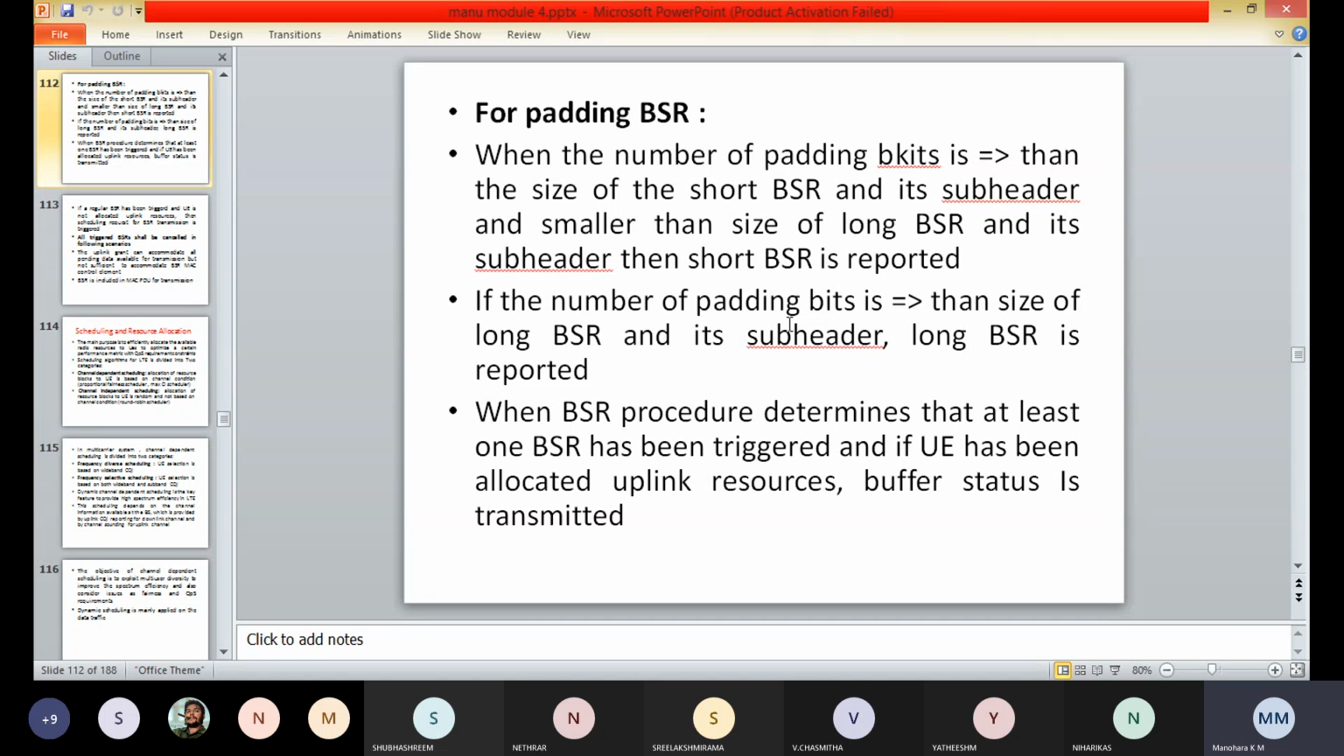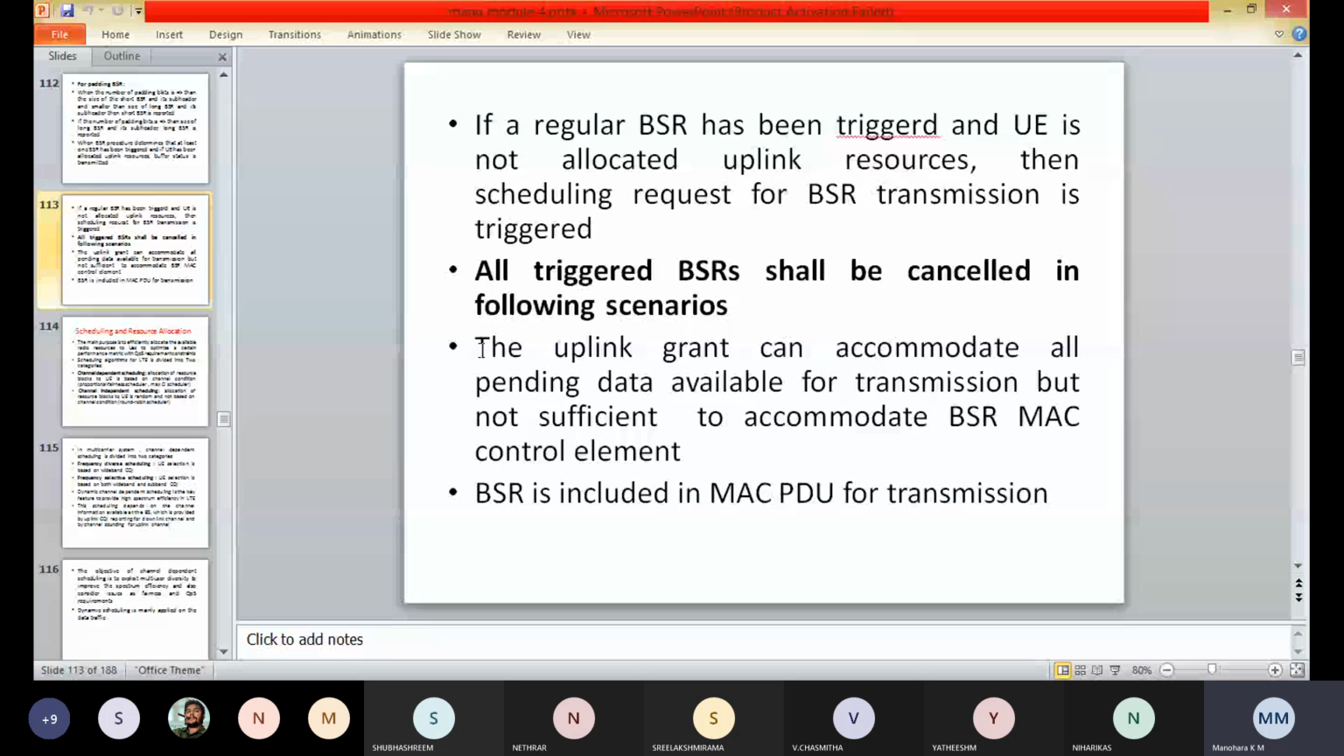So here all the triggered BSRs shall be cancelled in the following two scenarios. First, when the uplink grant can accommodate all the pending data available for transmission, but is not sufficient to additionally accommodate the BSR control element. In the second scenario, the BSR is included in the MAC PDU for transmission.